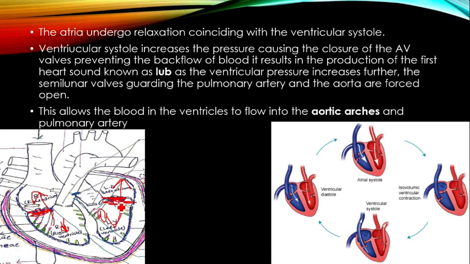During ventricular systole, because of the increase of pressure inside the ventricles, both the tricuspid valve and bicuspid valve are closed to prevent backward flow of blood. When the tricuspid valve and bicuspid valve are closed during ventricular systole, you can listen to the first heart sound, that is called lub. The lub sound is because of the closure of the tricuspid valve and bicuspid valve.